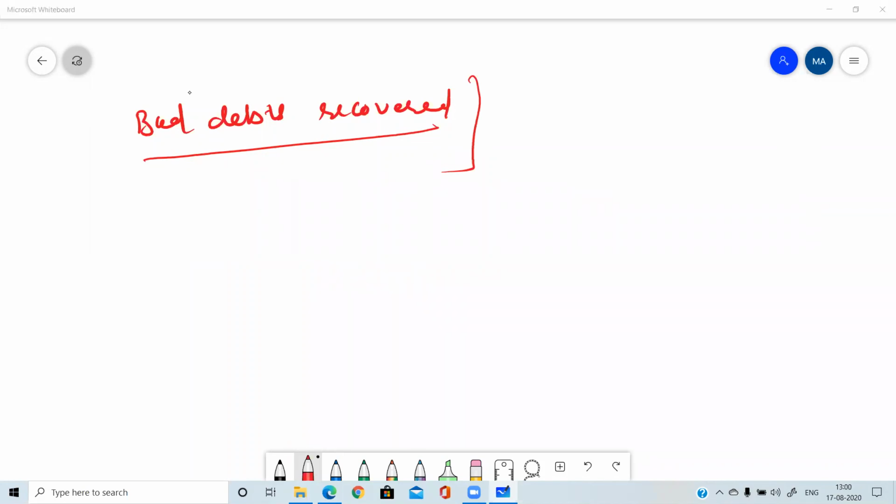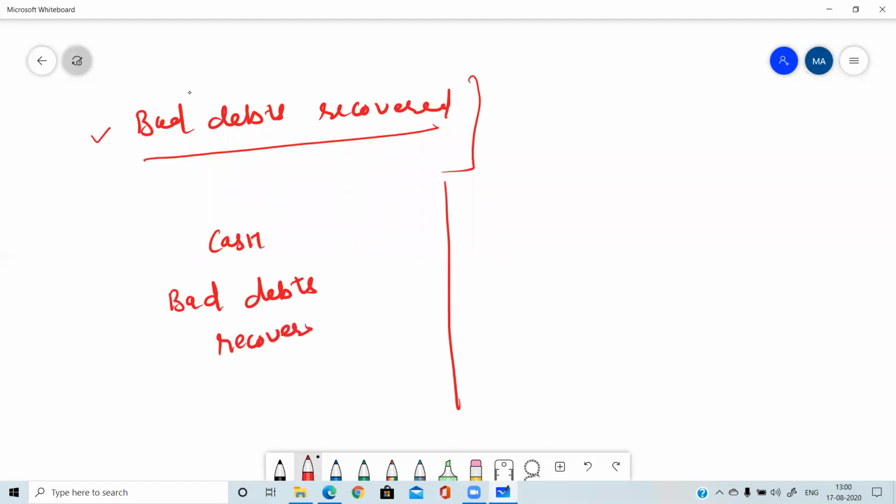So in this case, please tell me which accounts will be involved. Ram is making payment, so the first account will be cash. And what will be the second account? For this purpose, we need to open a new account. This account is known as the bad debts recovered account. It means the amount which was earlier written off as bad debts is now recovered.